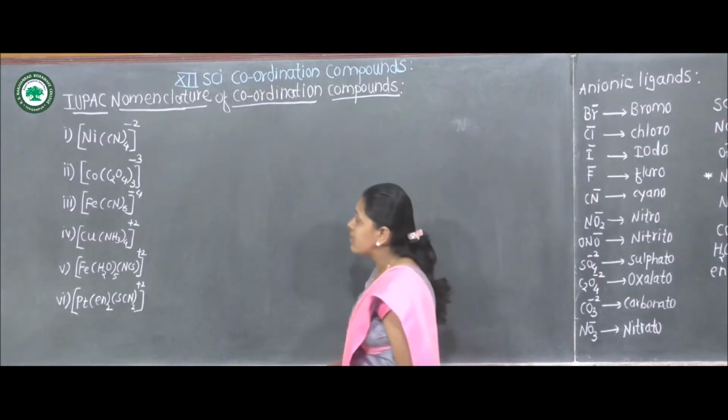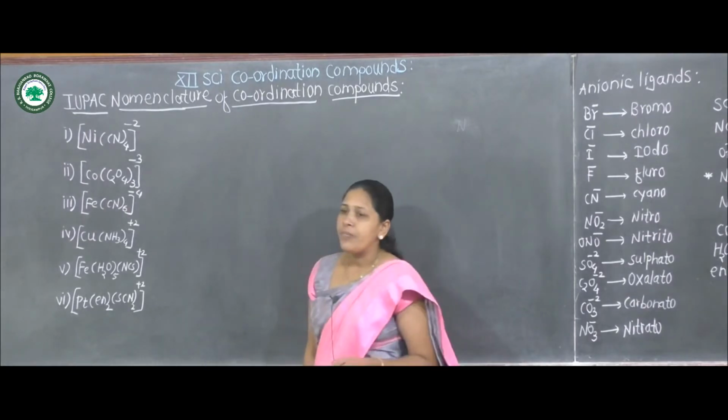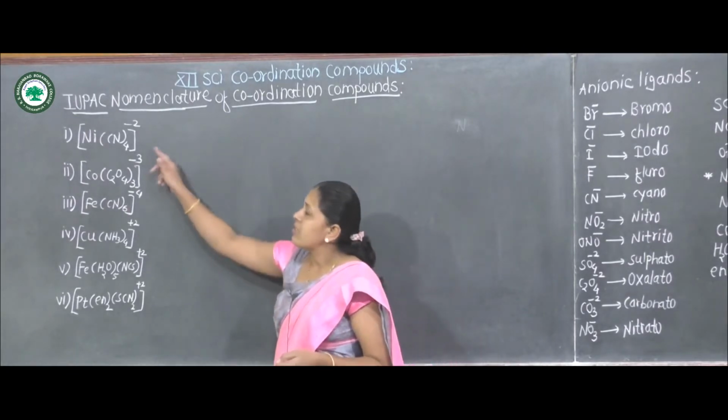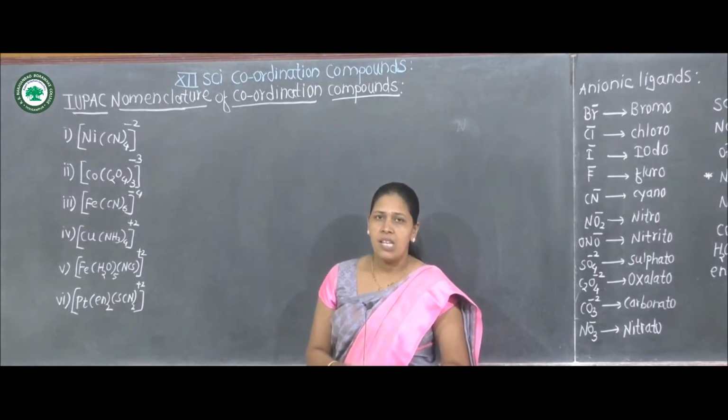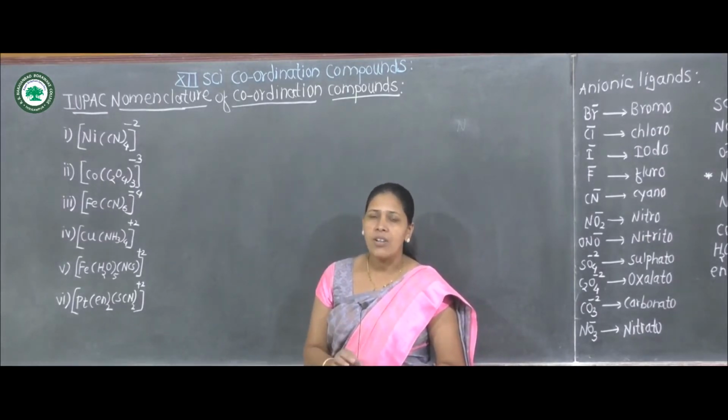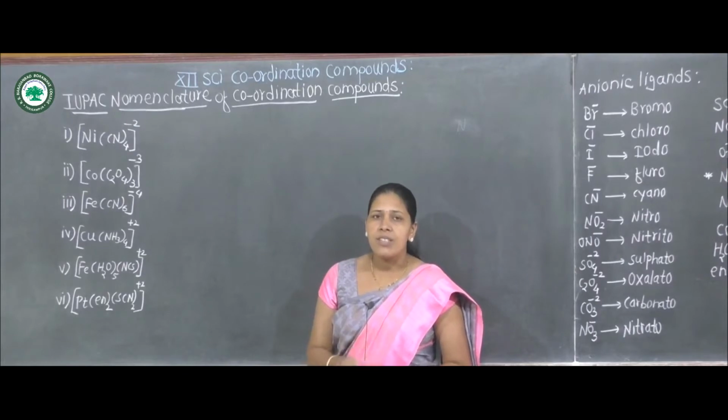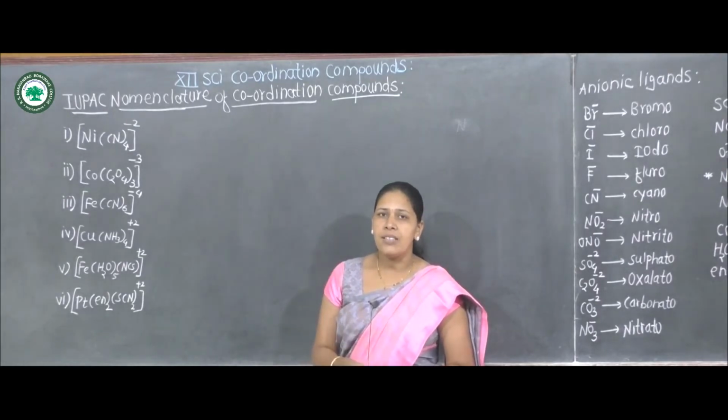The first example is an anionic complex, and we know that in an anionic complex, the suffix ate is used after the name of the central metal ion.